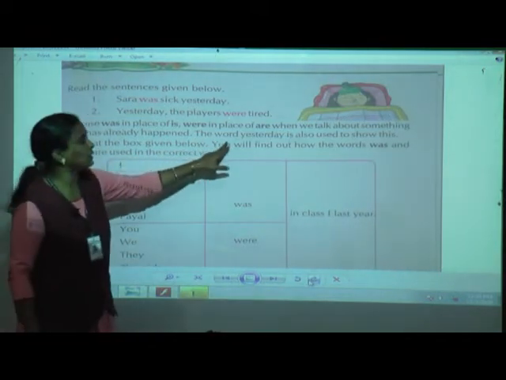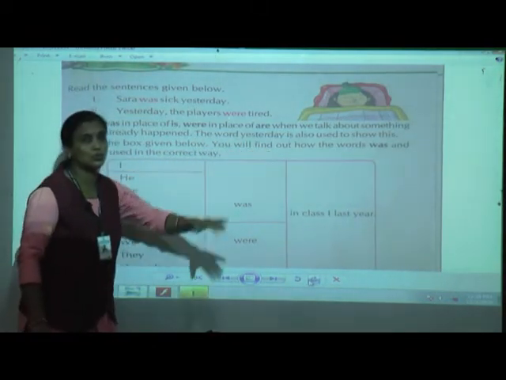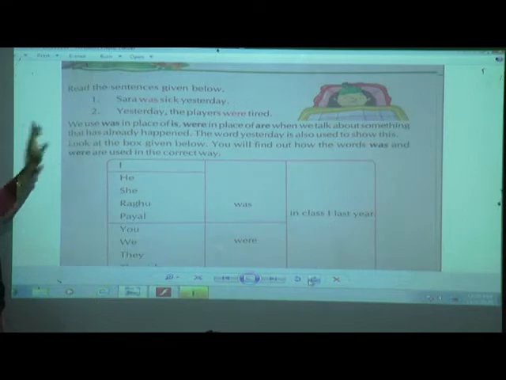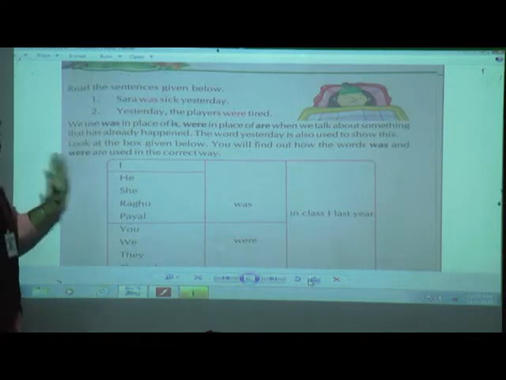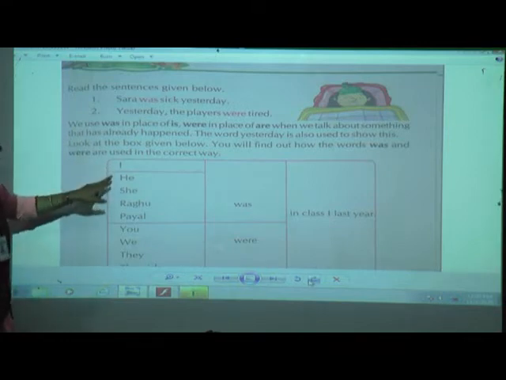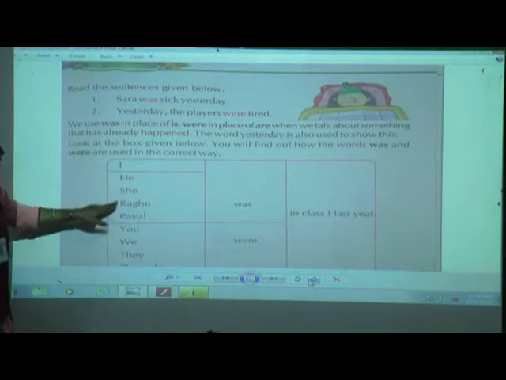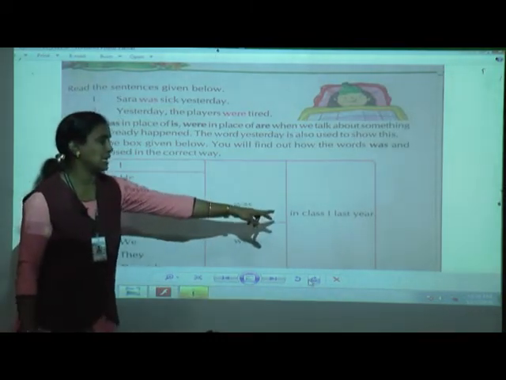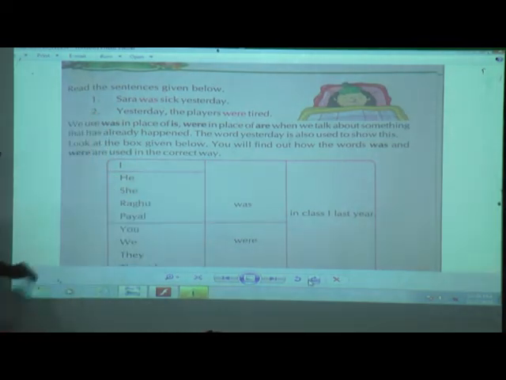Now the word yesterday is also used to show this. As I have said now, the word yesterday shows the same. Now see children, again we will go through this table. I, he, she, Raghu, Payal, okay, was in class first last year, as we have seen in the table before.